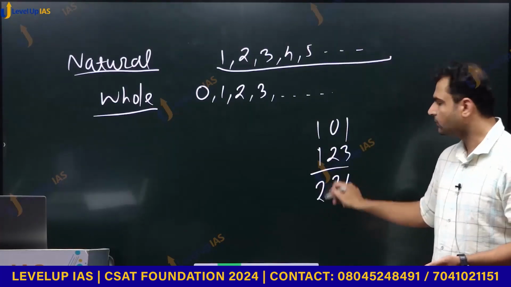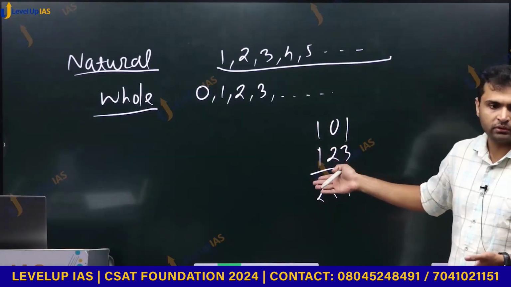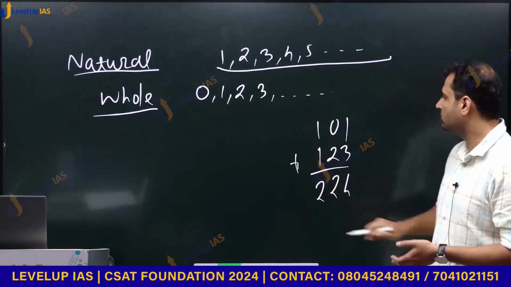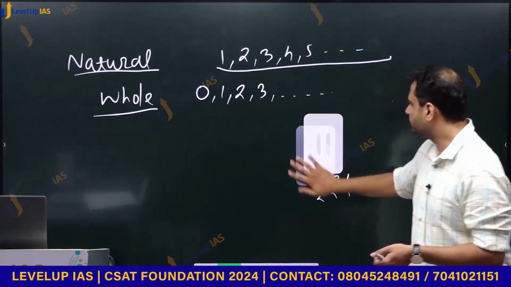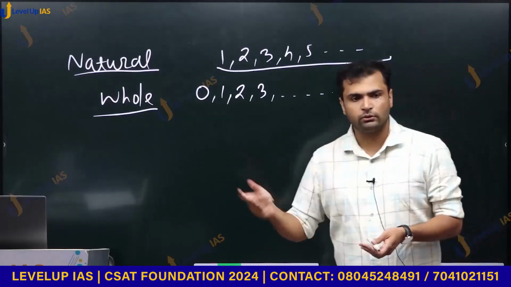We can add, right? How can we add? Because we know how to deal with 0. This is due to the Indian mathematician Brahmagupta. In his Brahmasphuta Siddhanta, it is his book, he gives all those rules.